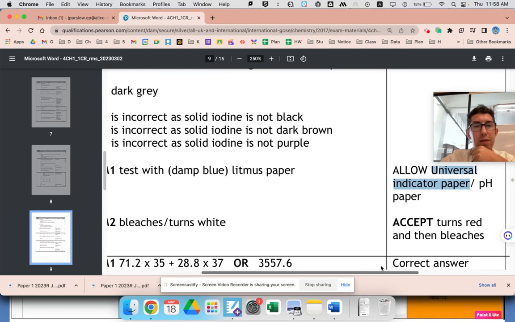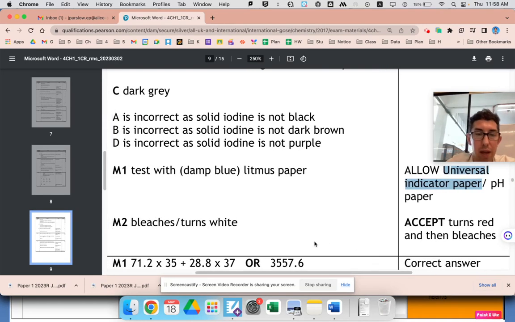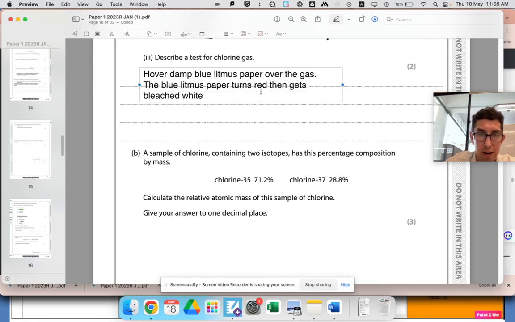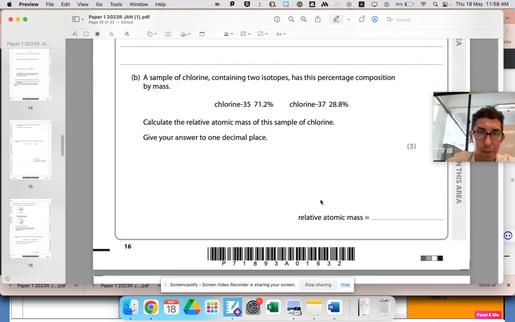And they're accepting red then bleaches white. That's interesting. They're not accepting that it goes blue first. That's been in previous mark schemes. But anyway, it goes red and then it bleaches white. To get the mark, you need to say bleaches white. Interesting. I need to make sure we highlight that more on our slides. This is obviously a recent paper, and mark schemes do change, so we need to learn what's in the examiner's head, what they want to give us marks for, not necessarily what they previously gave us marks for.